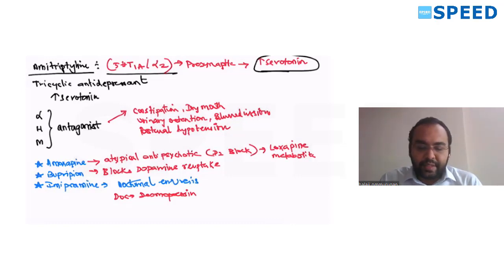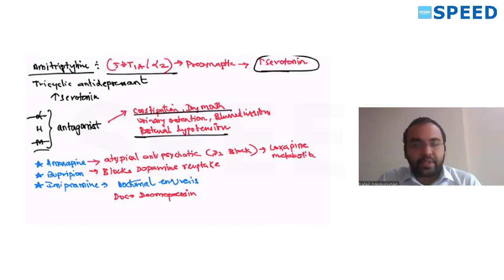What other things amitriptyline blocks? It blocks your alpha, histamine, as well as your muscarinic receptors. So that is responsible for anticholinergic side effects. Alpha block is responsible for postural hypotension. Muscarinic block is responsible for your blurred vision also.